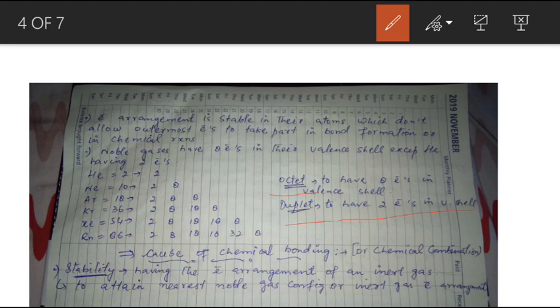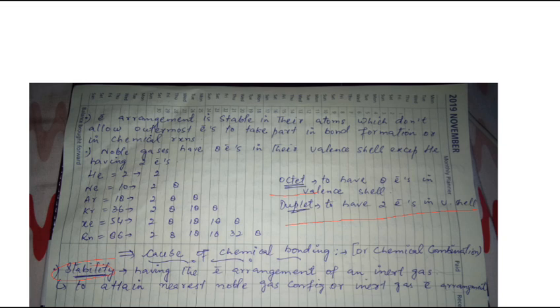So what is the cause of chemical bonding? The cause of chemical bonding or chemical combination is stability. Why do metals and non-metals, or why does any element, take part in a chemical combination or in chemical bonding? It is because of stability. It is the main reason. The elements need to become stable. Each and every element wants stability. It wants to have the electron arrangement of an inert gas. I will show you an example.